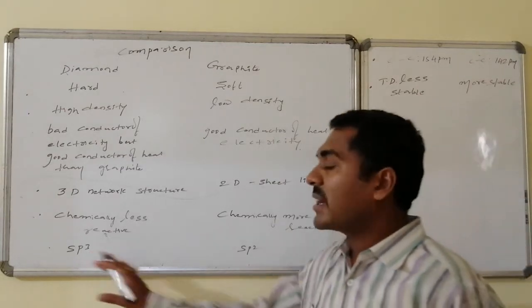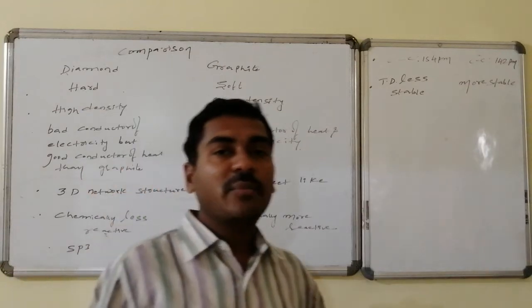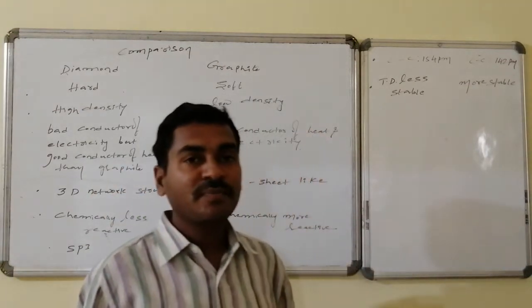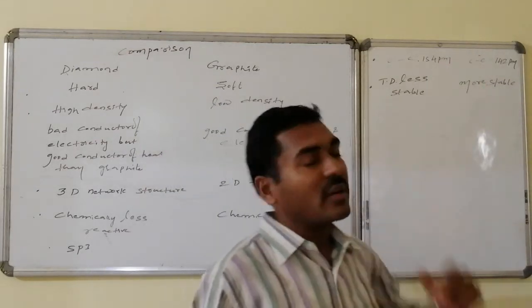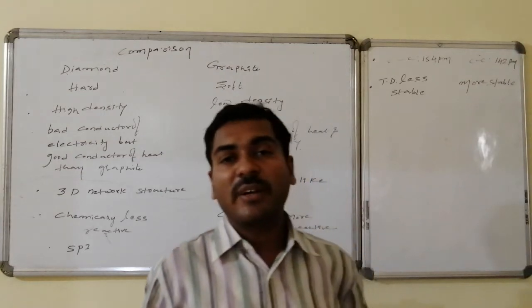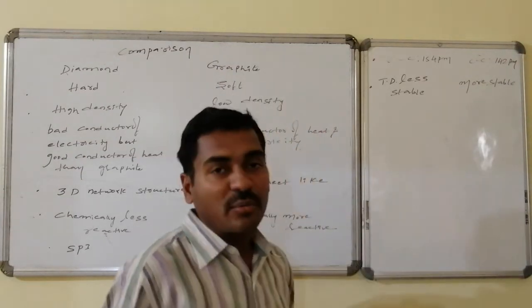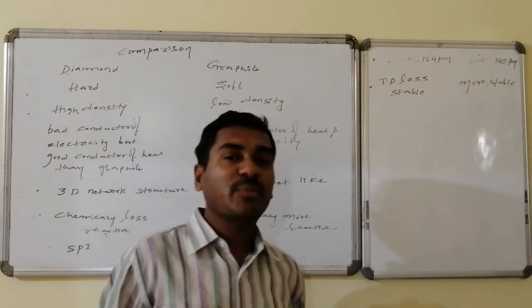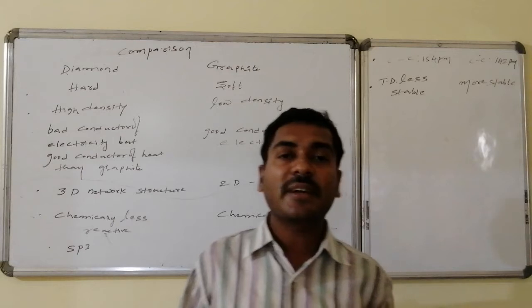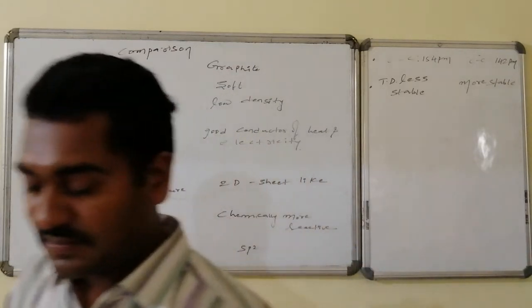Diamond has sp3 hybridization, graphite has sp2 hybridization. The C-C bond length in diamond is 1.54, whereas in graphite, being sp2 hybridized, the bond length is smaller, 1.42 Angstrom units, otherwise 142 picometers. Thermodynamically diamond is less stable, whereas the more thermodynamically stable form of carbon is graphite, hence it is considered the elemental form of carbon.